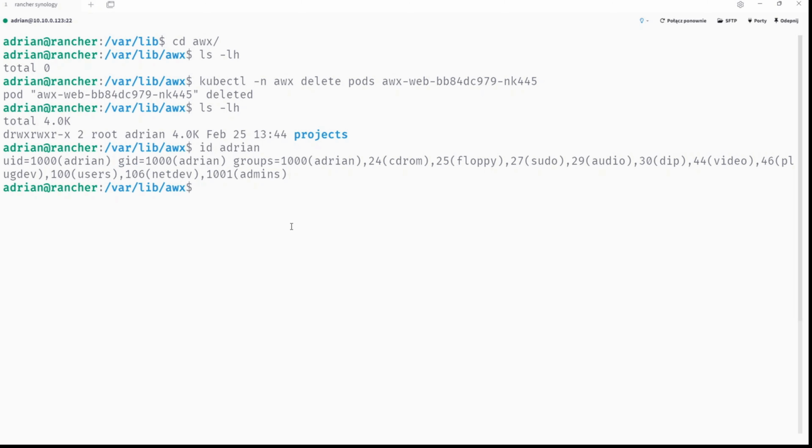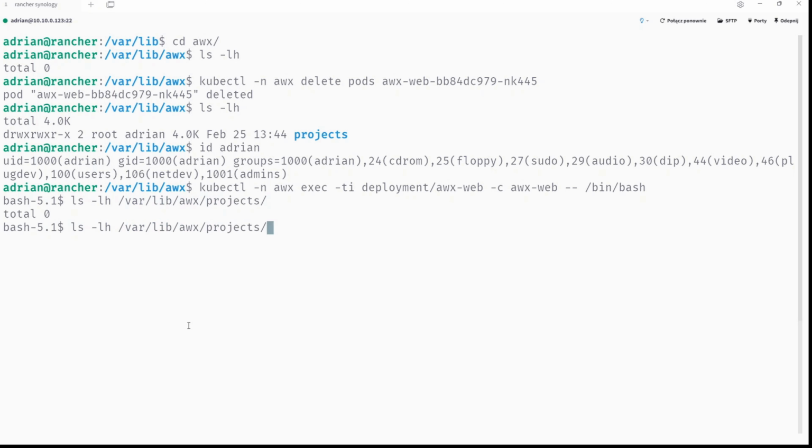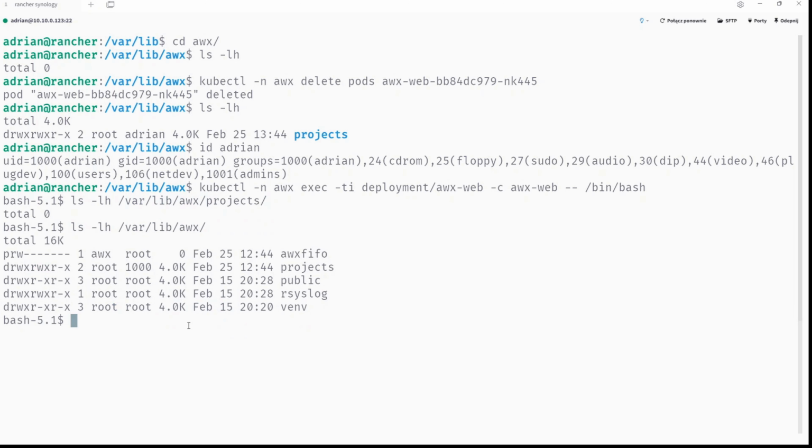And now what we can do, we can get into the environment, actually into the container, and we will check something. So we are going here and ls -lh, var lib awx and projects like that.